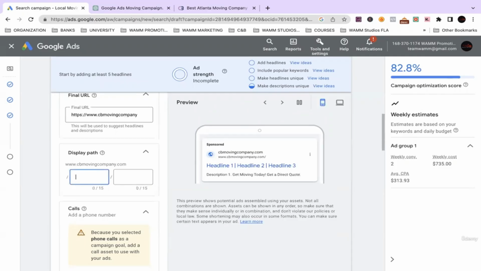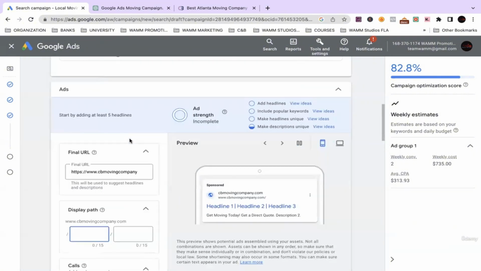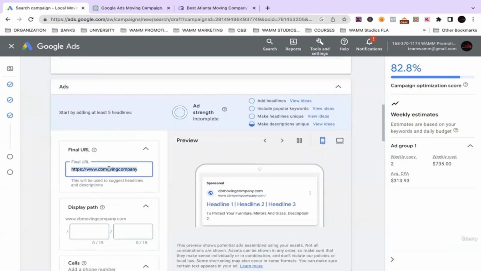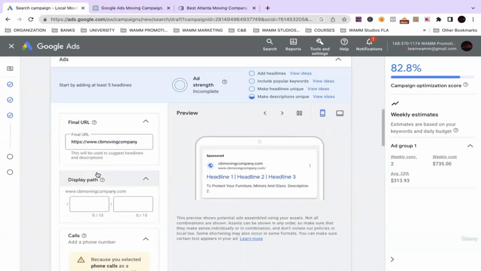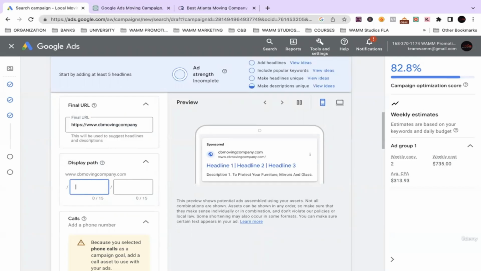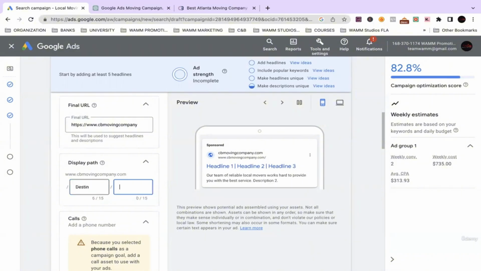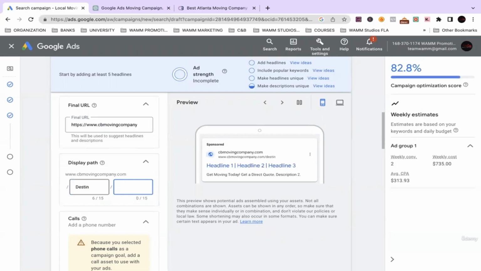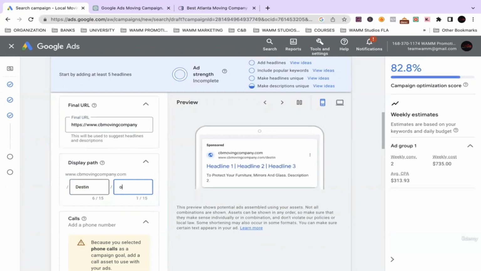So pretty much from here, it already has the URL, which is our moving company website in here. Display path, you pretty much just put what you want. Since we're doing a geolocation based ad, we want to make it as close to the city as possible. So we're going to put the city name in this one. And in this one, we're going to put Okaloosa, which is the name of the county.